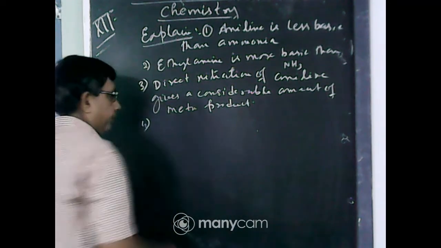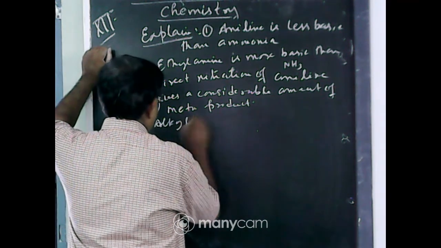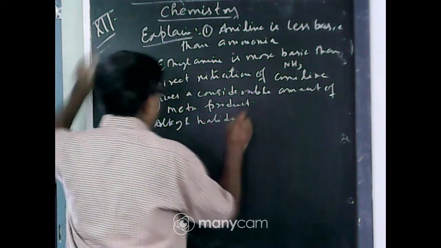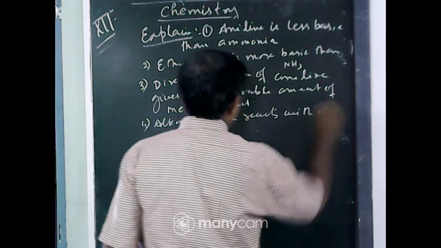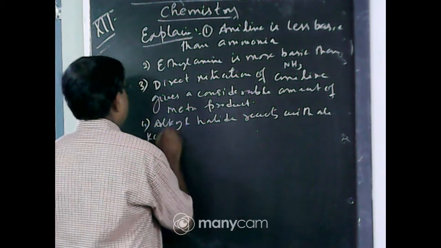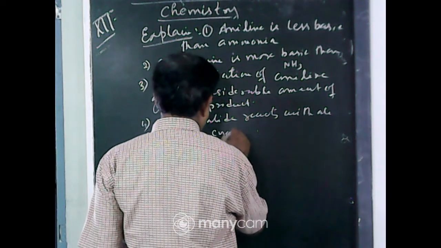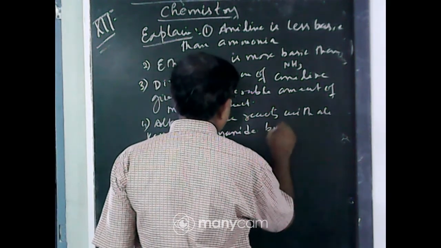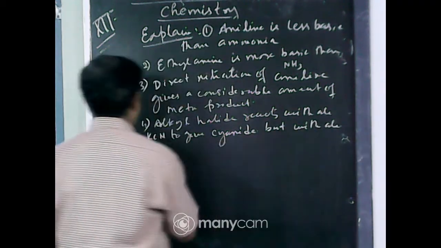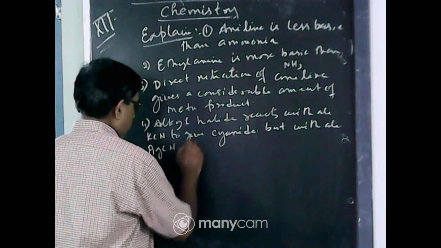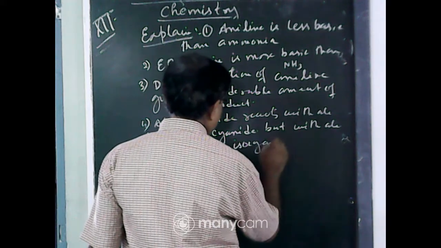Number 4, alkyl halide reacts with alcoholic KCN to give cyanide, but with alcoholic AgCN it gives isocyanide.